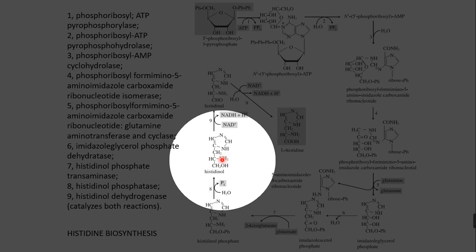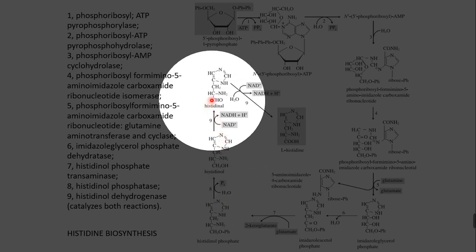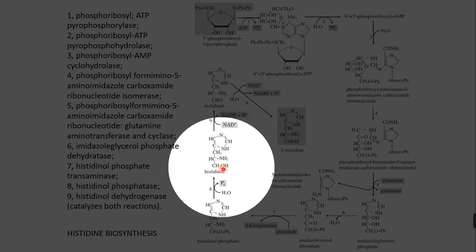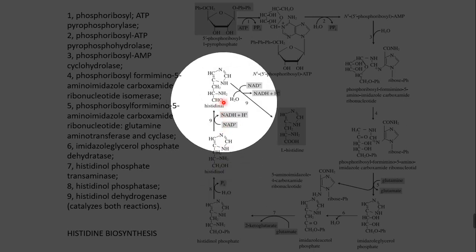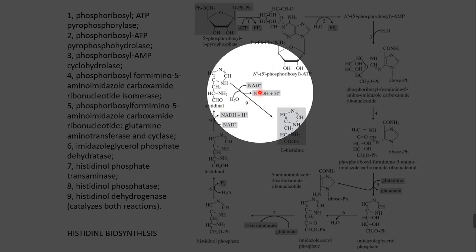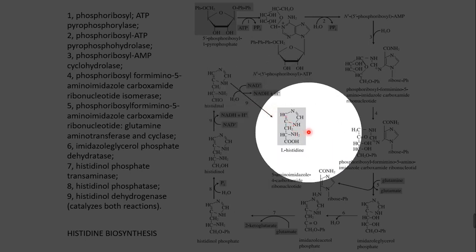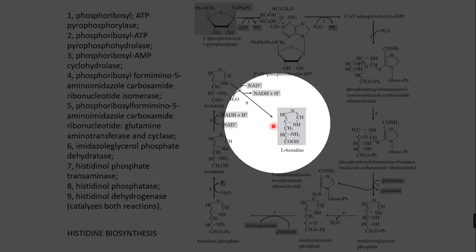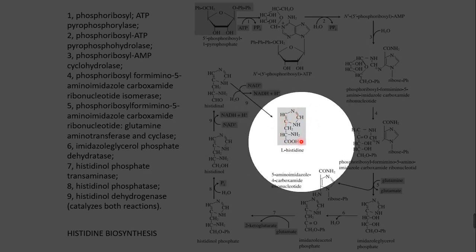and histidinol phosphate is converted to histidinol. Histidinol means OL, and the histidinol is formed. The CH2OH hydroxyl moiety is converted into CHO. That is, this is histidinol and this is histidinal. By the action of the ninth enzyme, that is dehydrogenase, using NAD as a cofactor, NAD to NADH plus H plus, this is finally forming a very important amino acid, that is L-histidine.